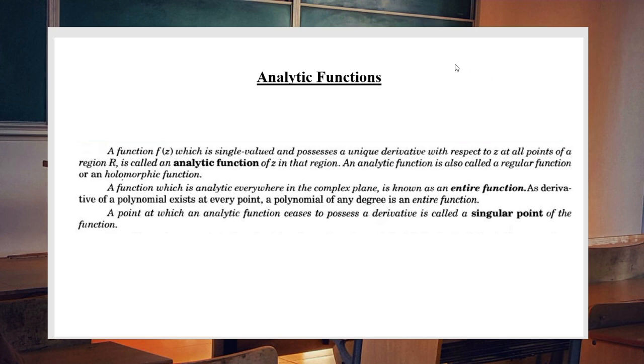So if the derivative f dash of z exists for all possible values of z in the region, then f of z is called an analytic function.